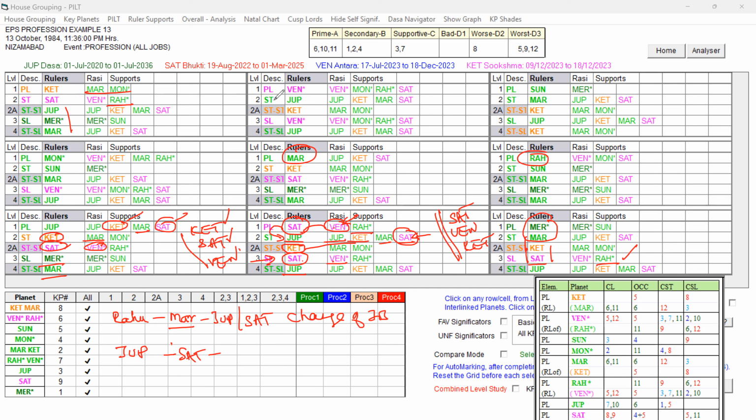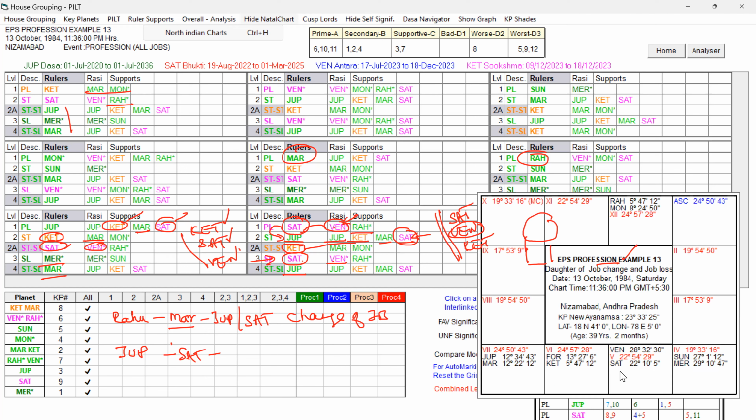Look at Venus. Venus is the important key planet afflicting the Bhukti lord, because Saturn is in the sign of Venus itself. If you keep the birth chart open, that will also help furthermore. Look at the birth chart. Saturn is in the sign of Venus, and not only in the sign of Venus, it is conjoined with Venus also.